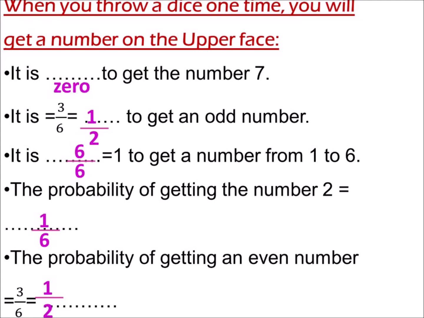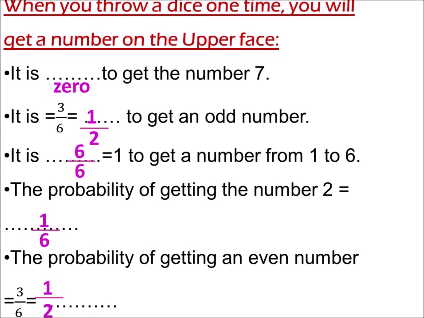What is the probability of getting an odd number? How many odd numbers in a dice? 1, 3, and 5. How many numbers? It's 3. So I'm going to write 3 over the total. The total number is 6. 3 over 6, after simplifying by dividing by 3, will be one half. What is the probability of getting a number from 1 to 6? Of course, the dice already has 6 digits, so it will be 6 over the total 6. 6 over 6 after simplifying will be 1.